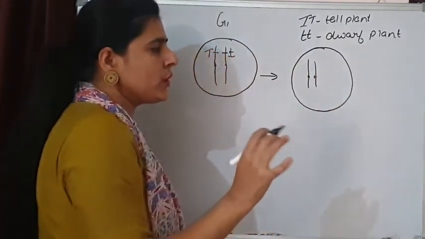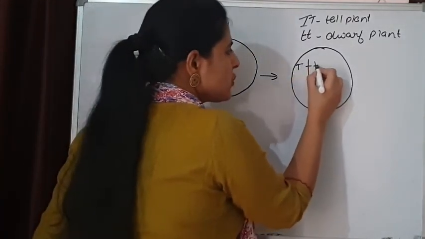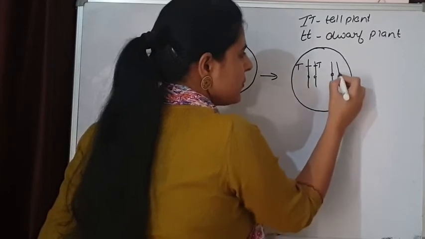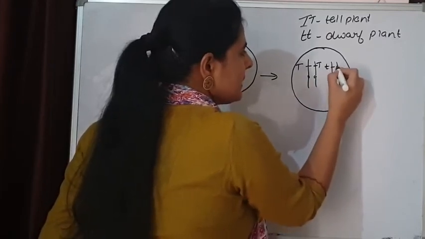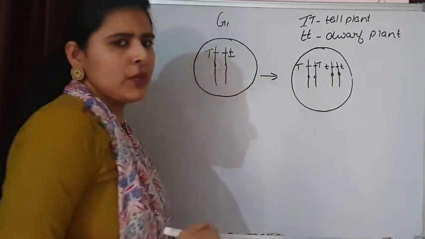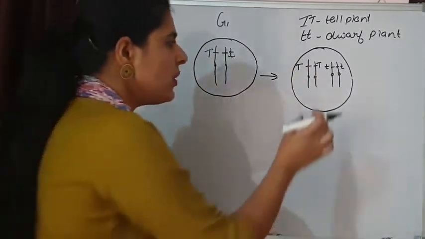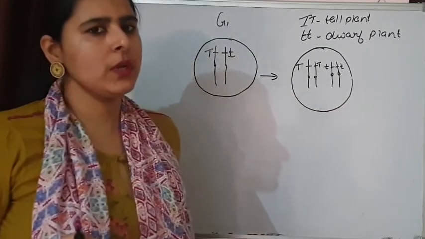Over here I am showing two chromatids. So now the situation is this. Just to make you understand easily, this is the situation. During the cell division, the number of chromatids has doubled. So this is the situation over here.